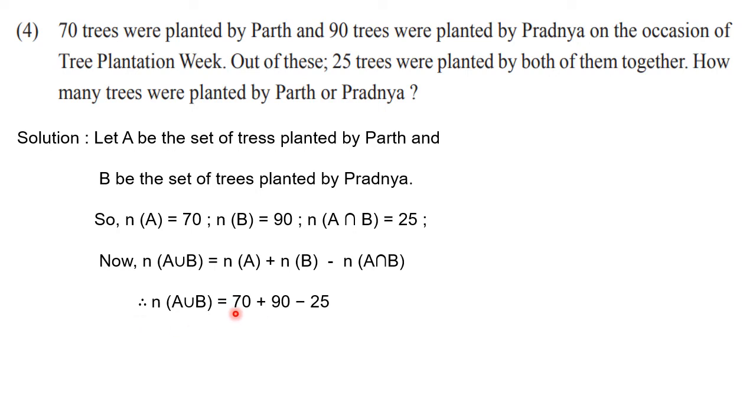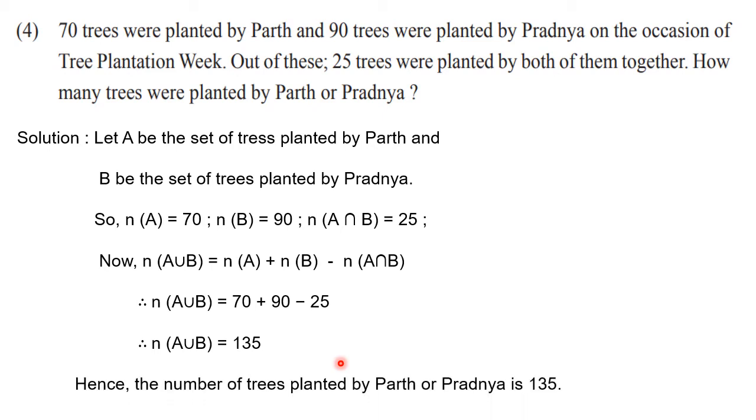Okay. So 70 plus 90 is 160, and 160 minus 25, the answer is 135. So n of A union B is 135, which gives us the number of trees planted by Parth or Pradnya. Okay. So finally you are going to write down the answer as a statement that the number of trees planted by Parth or Pradnya is 135, or equal to 135, you can write down.